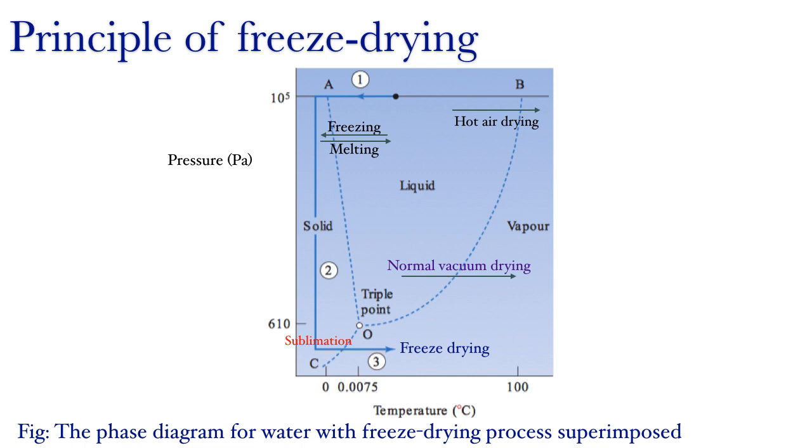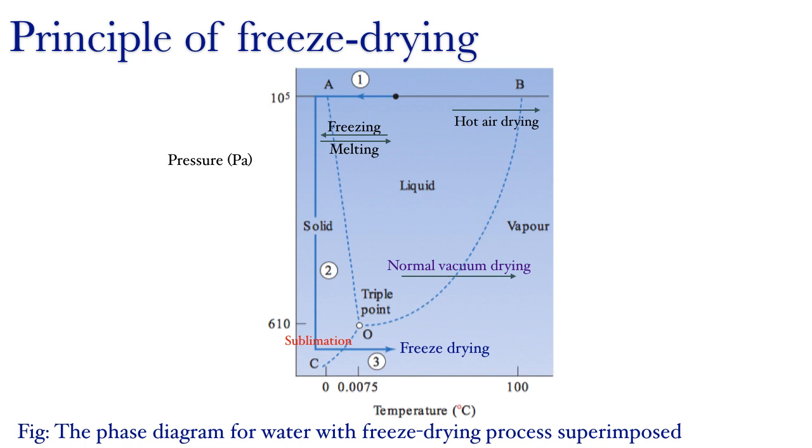To the right of OB, only the vapor form of water will exist, and towards the left of OB, only the liquid form will exist. Similarly, along the line OA, both liquid and solid phases of water will coexist in equilibrium. To the right of OA, only the liquid form will exist, and towards the left, only the solid form will exist.